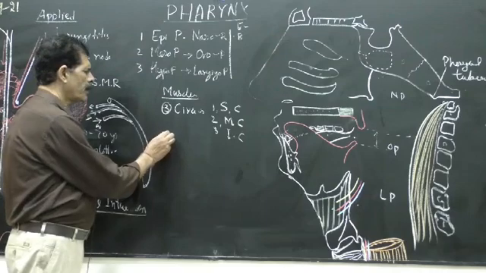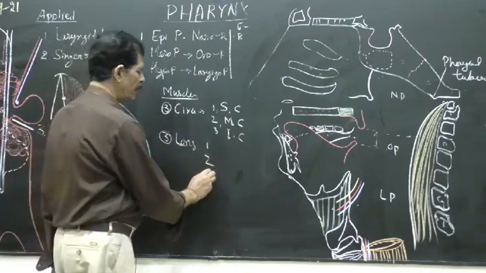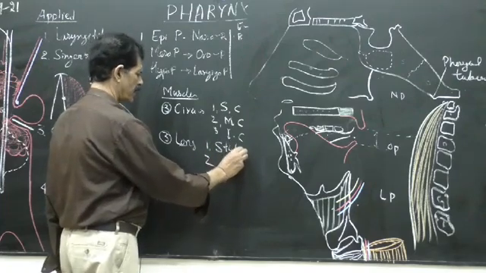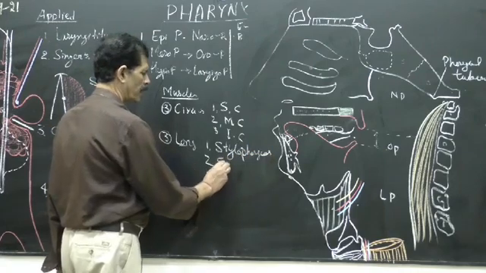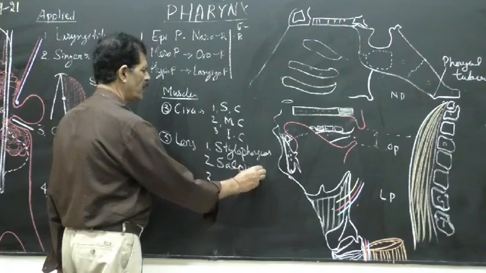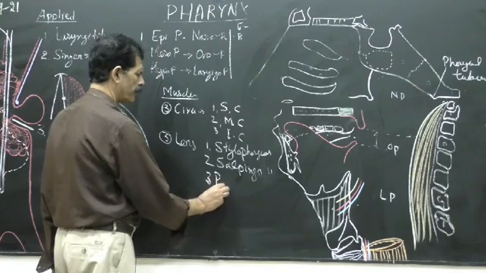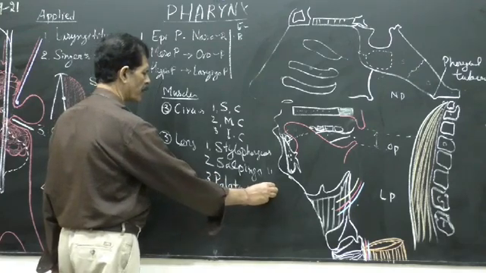And 3 are the longitudinal muscles. The names of these muscles are stylopharyngeus, then salpingopharyngeus, and then palatopharyngeus.